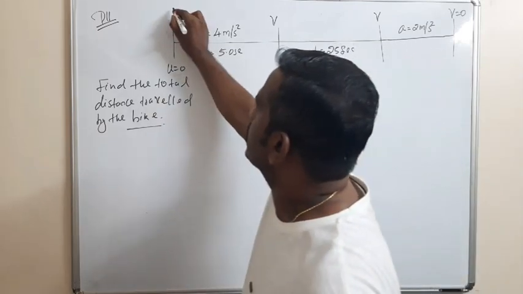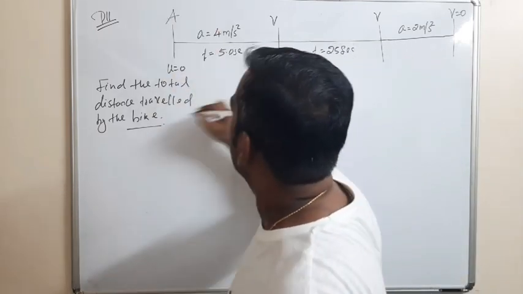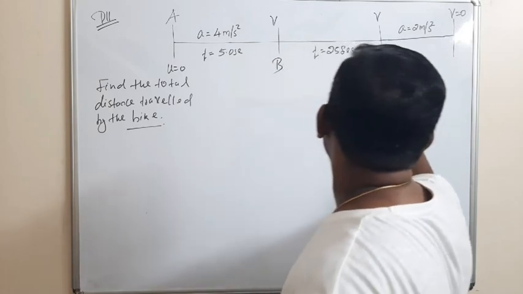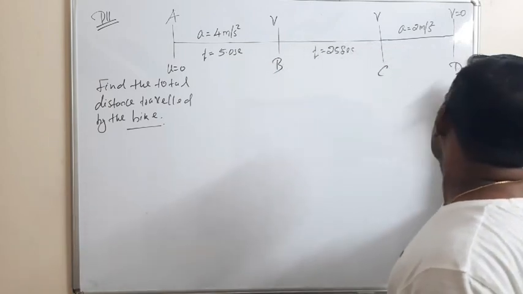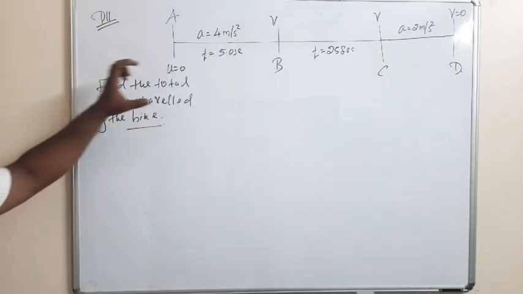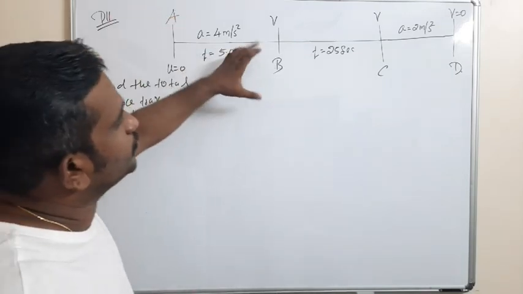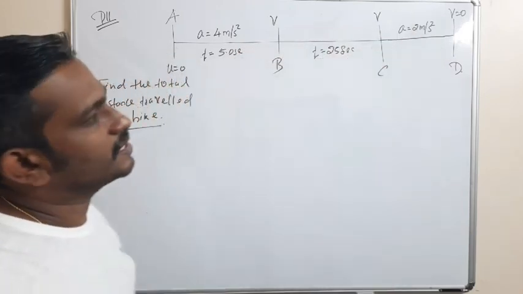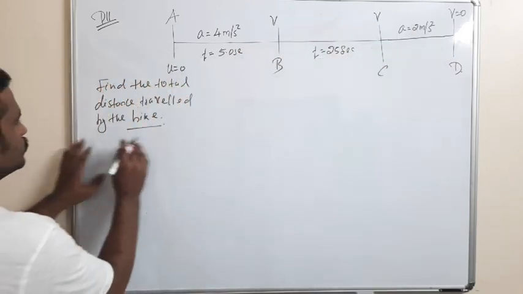So I am taking this point as A, this point B, this point C, and D. So I am splitting the entire motion of the bike into A to B, B to C, and C to D. Okay, solution.